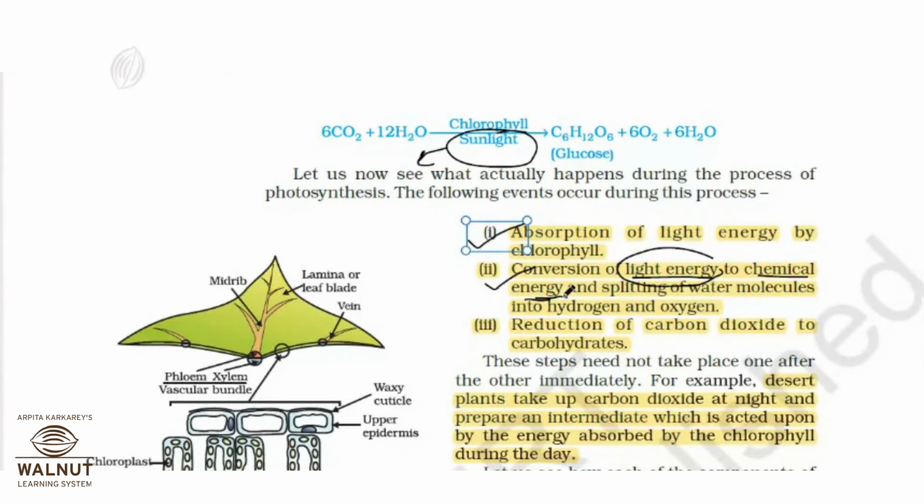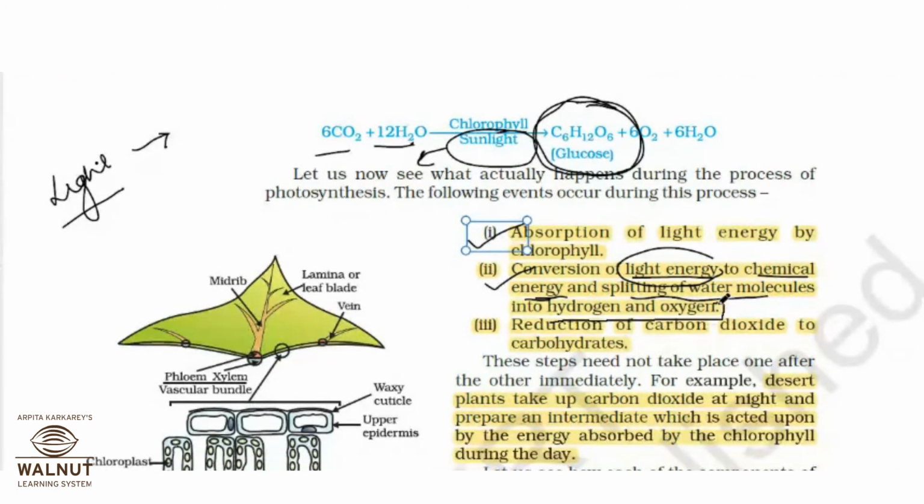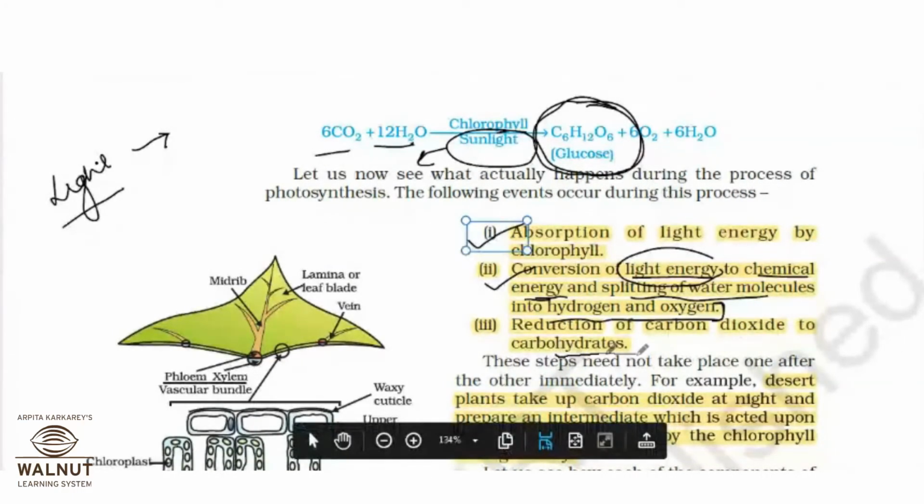Conversion of light energy to chemical energy. So light energy, I know we are getting it from sunlight. What about chemical energy? The raw material that the plant has taken is light energy from sunlight. They are utilizing this light energy to convert it into glucose with the help of these two raw materials. The glucose that you are getting is an organic molecule, right? The plant will utilize this organic molecule to release chemical energy. Okay, that is the thing. And splitting of water molecule into hydrogen and oxygen, which was already printed in the PPT. Reduction of carbon dioxide to carbohydrate, that is the third step.